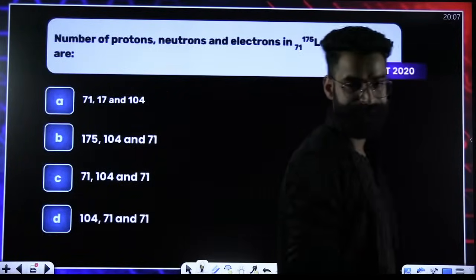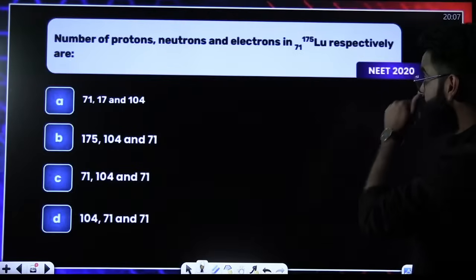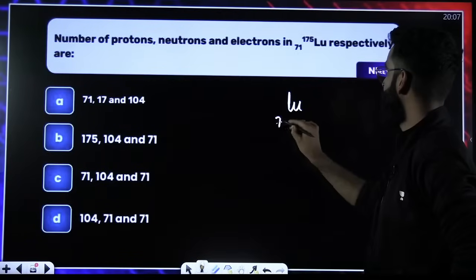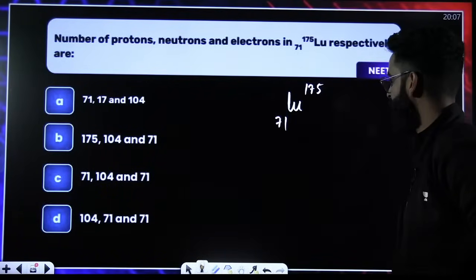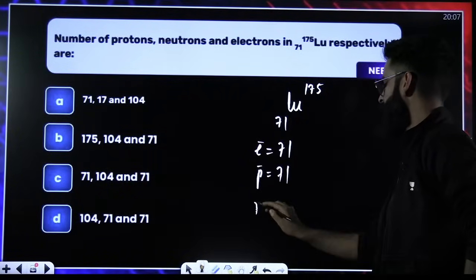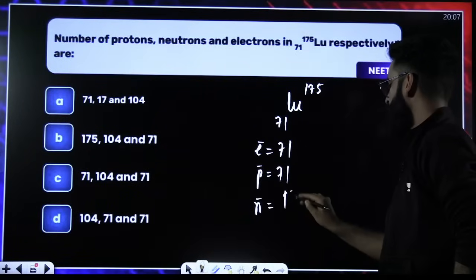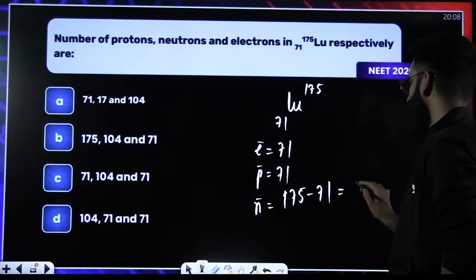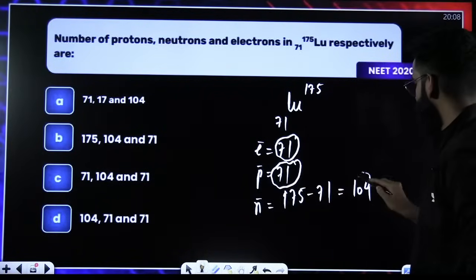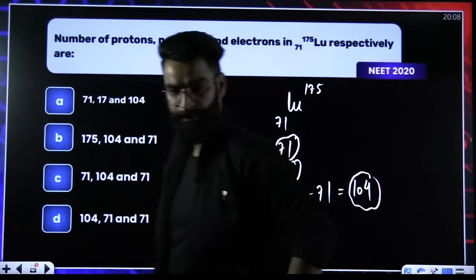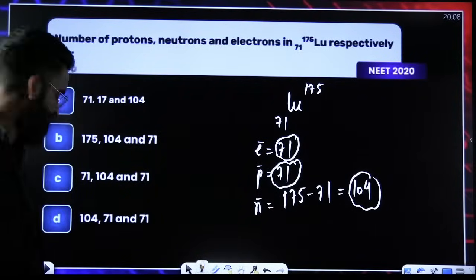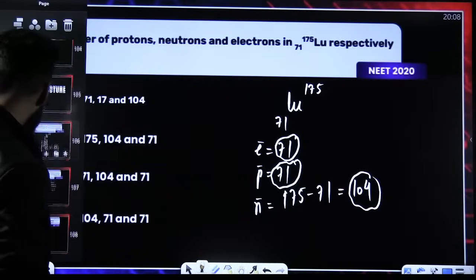Tell me the answer of this question. NEET 2020. I'm given one element, Lu, atomic number 71, mass number 175. We have to calculate protons, neutrons, electrons. So, how many electrons will be there? 71 electrons. How many protons? 71 protons. How many neutrons? Mass number minus atomic number, so 175 minus 71 comes out to be 104. Electrons, protons, and neutrons. Done and dusted.